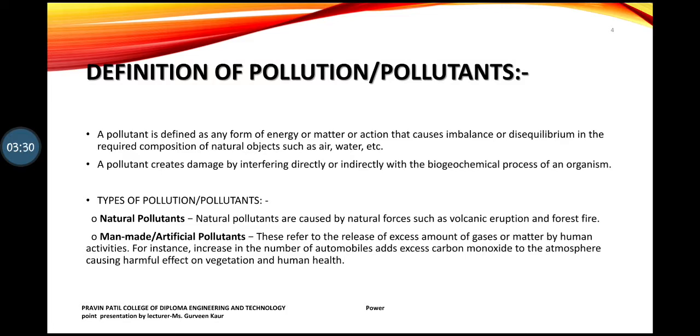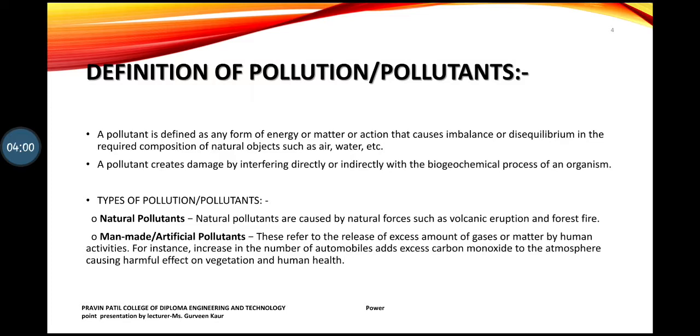So there are two types: natural pollutants and man-made pollutants. Natural pollutants, again I am repeating, are caused by natural forces like forest fire and volcanic eruption. Man-made includes excess amounts of gases released in the atmosphere, which gather in the layer of our atmosphere and in turn release harmful gases, leading to greenhouse issues and global warming. All these things are caused by these factors.